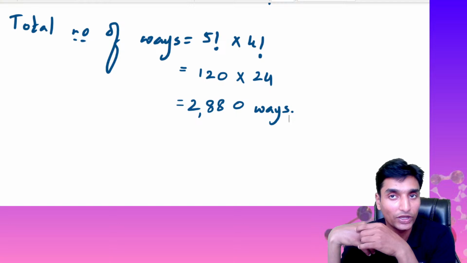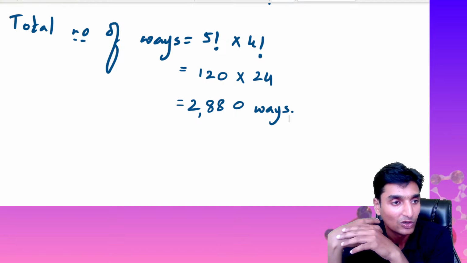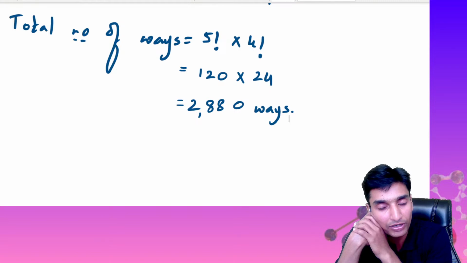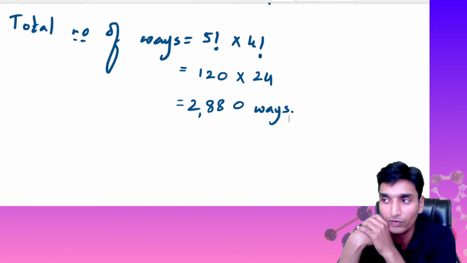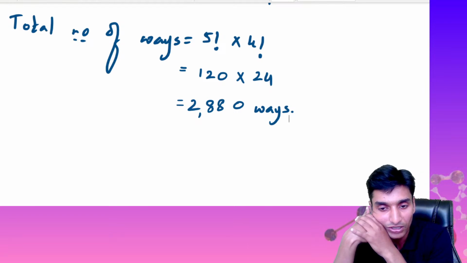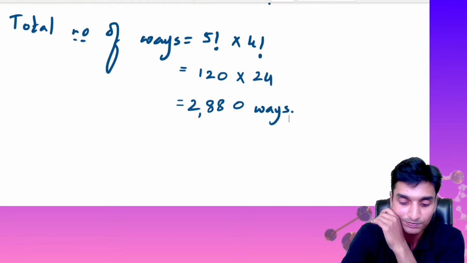2880 different ways in which 5 women and 4 men, or it is 5 men and 4 women, guys. They are both one and the same as far as mathematics is concerned. So I hope it is understandable, guys. If you have any kind of questions, please let me know, guys, in the comment section.